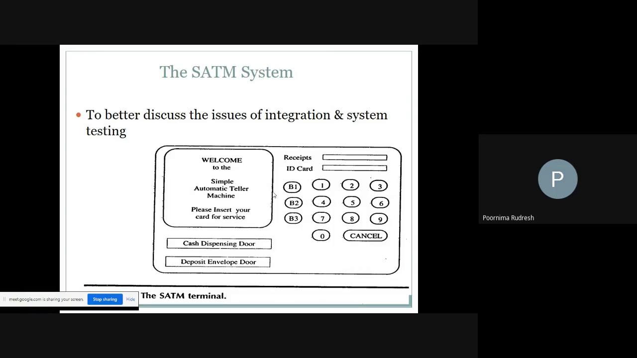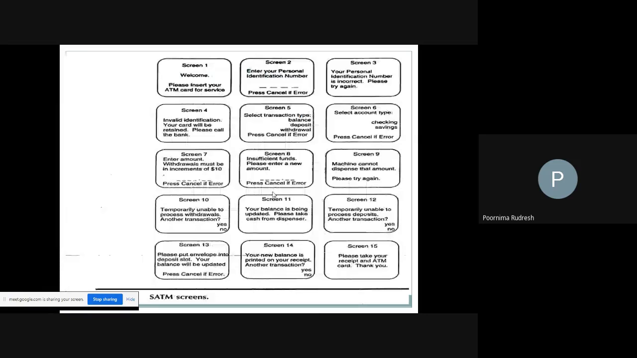So this is the simple SATM terminal. When you are using the simple automatic teller machine, either for depositing the amount, withdrawing the amount, or balance inquiry, these 15 different screens will be displayed. So first we'll start with them one by one. We'll start with screen one.